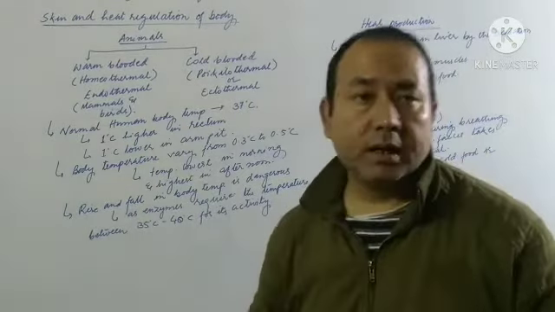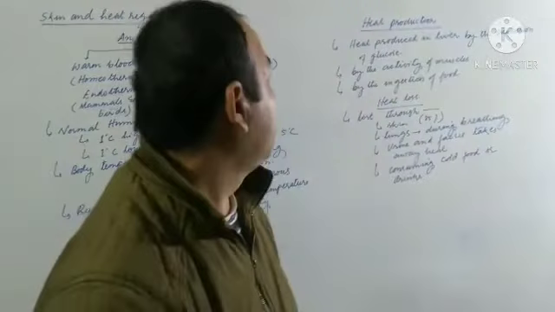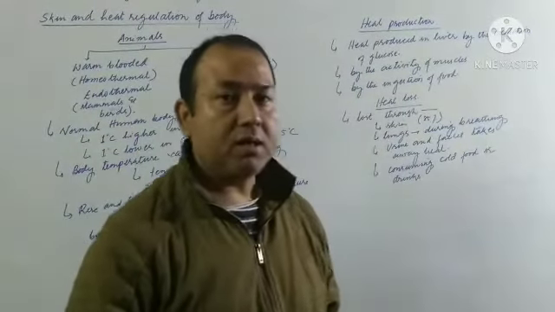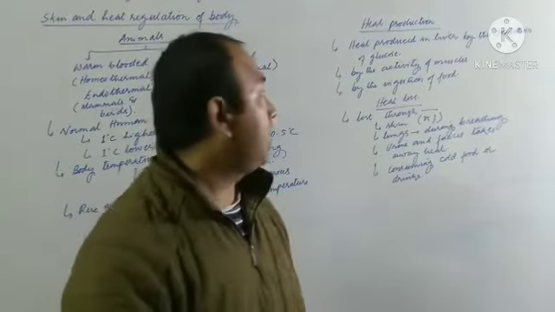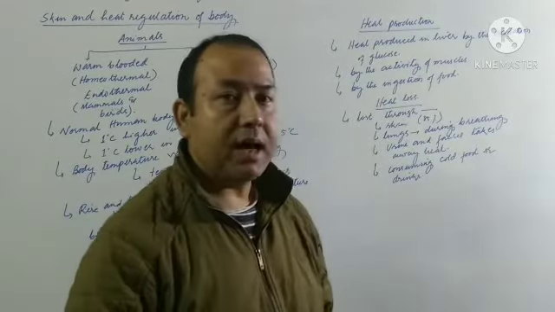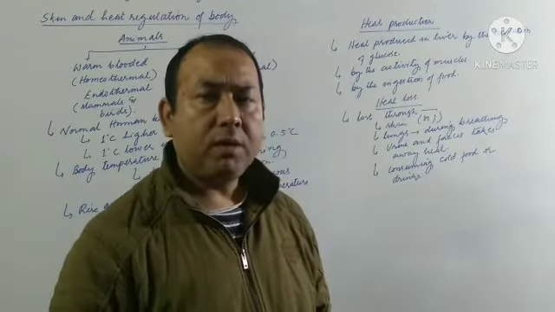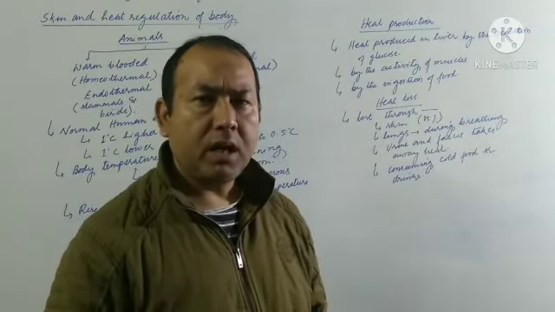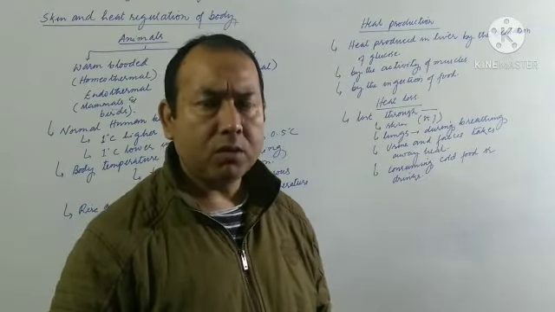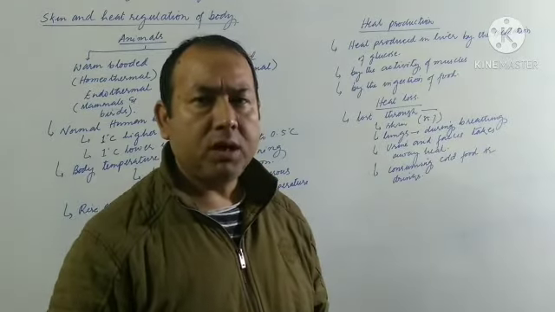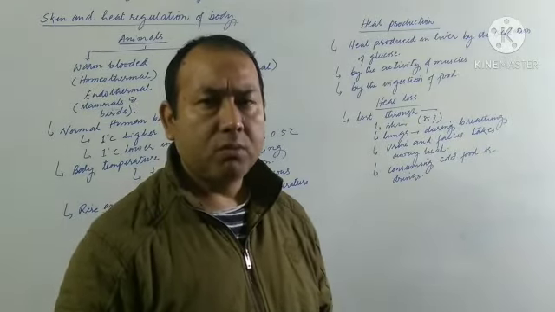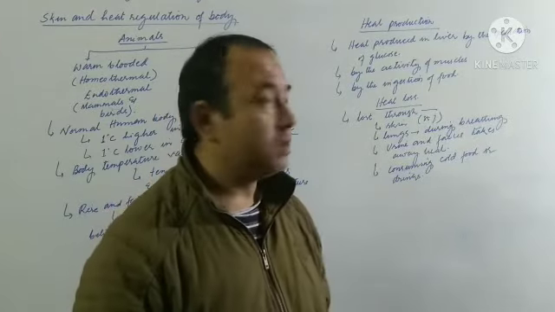So this is there. Then after that comes heat production. Now the question arises, in how many different ways is heat produced in our body? The first point we can include here is that in most of the cells, wherever respiration occurs, heat is produced by the oxidation of glucose. But here we need to understand that most of the heat is produced in the liver cells by the oxidation of glucose, in large amount.